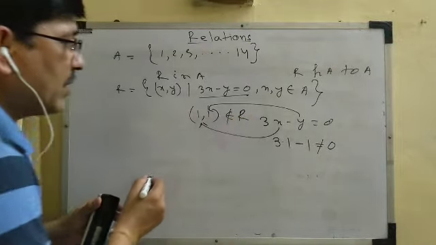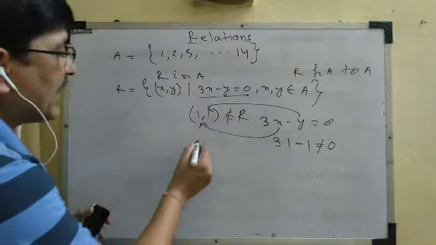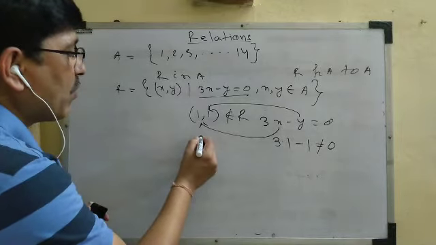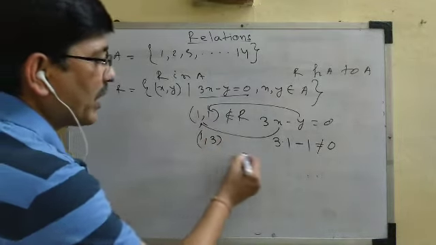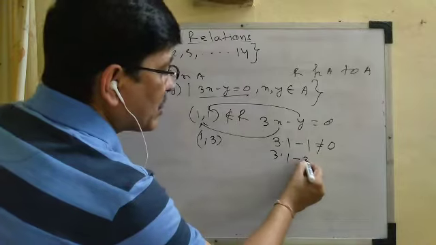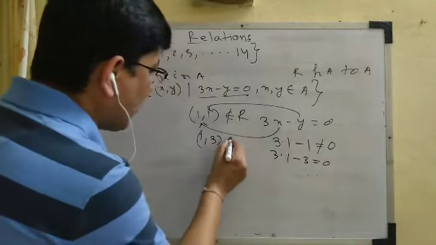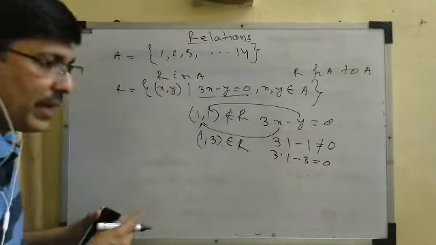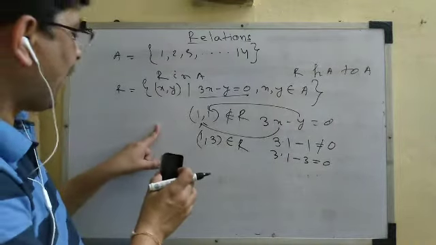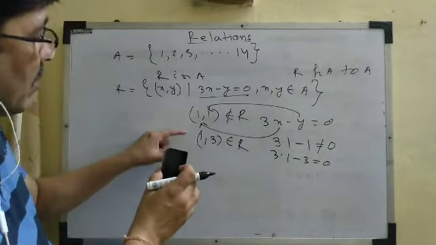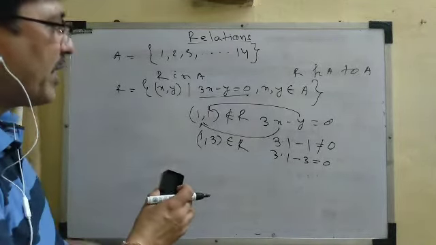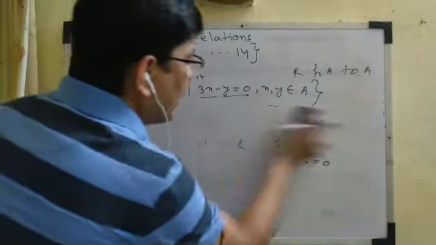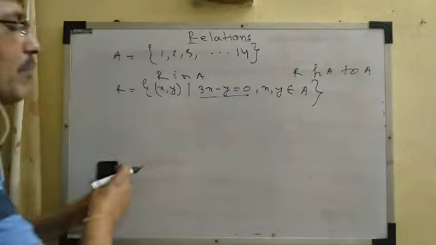Okay, can you check whether (1, 3) belongs to R or not? 3 into 1 minus 3 is equal to 0, yes. So this (1, 3) belongs to R. But if we find all the elements of R in this way, it will be time taking. So let us change the method.